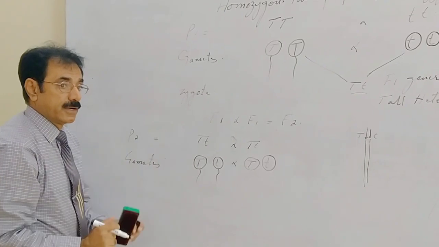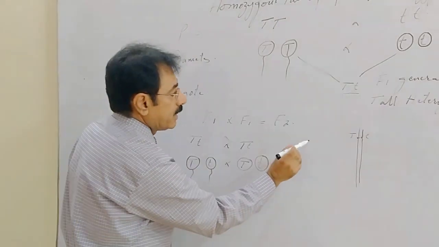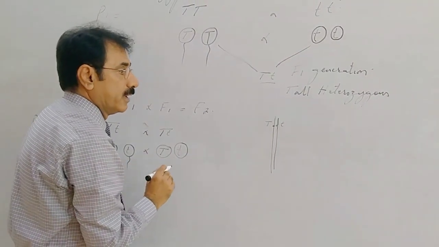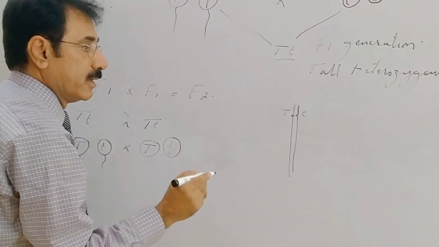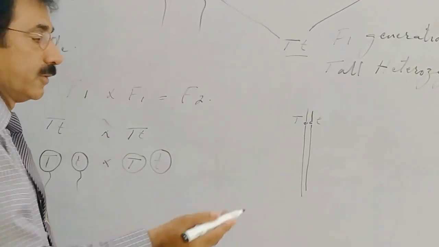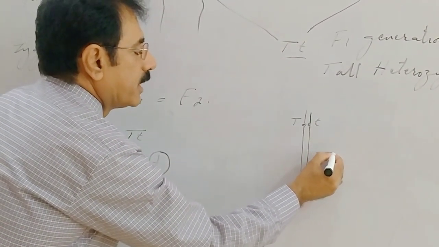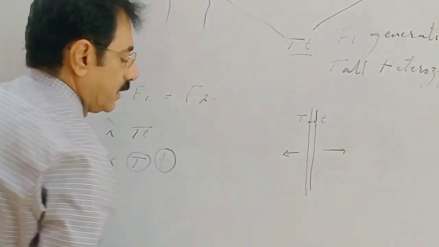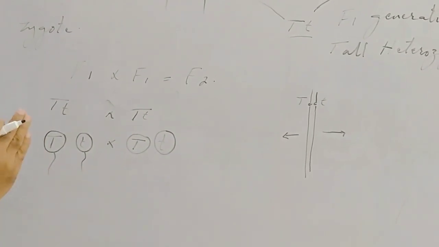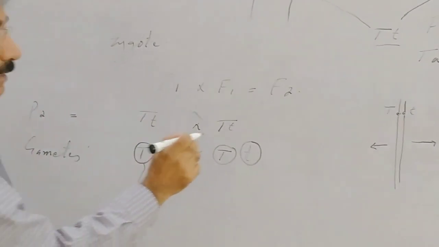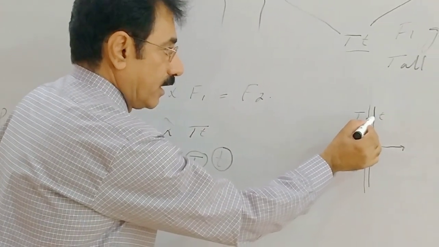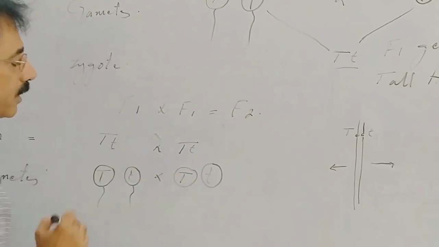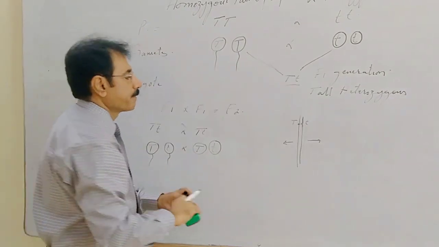Why do they get segregated? Because they are present on different chromosomes. And we know at the time of gamete formation, each member of a homologous pair separates and passes into different gametes, due to the presence of the alleles on different chromosomes. They get separated and passed to different gametes. Clear?